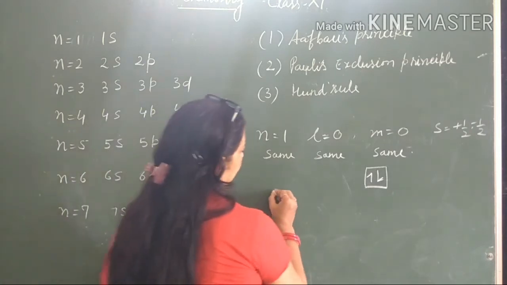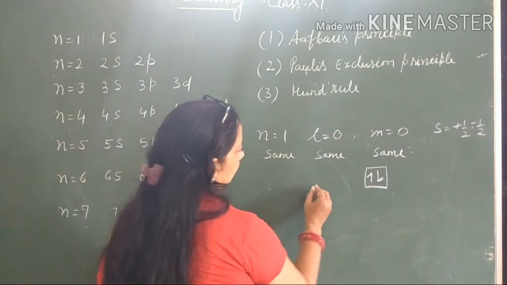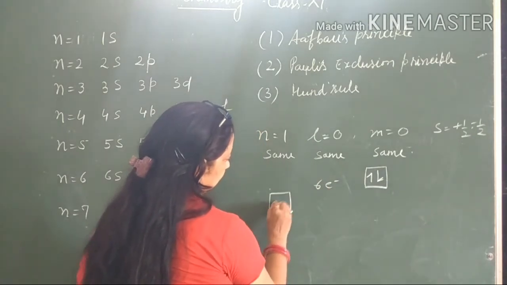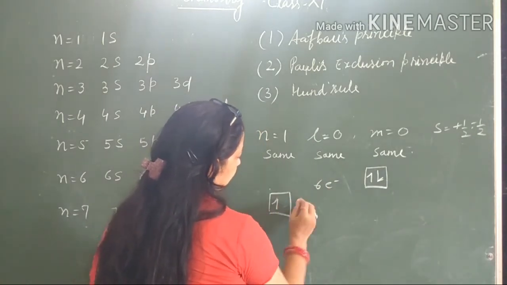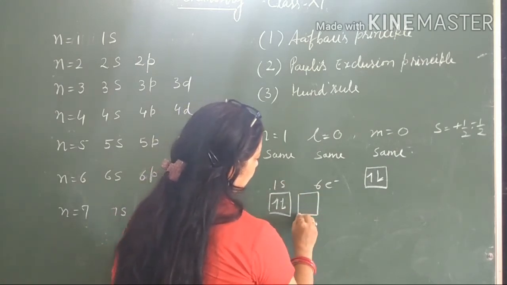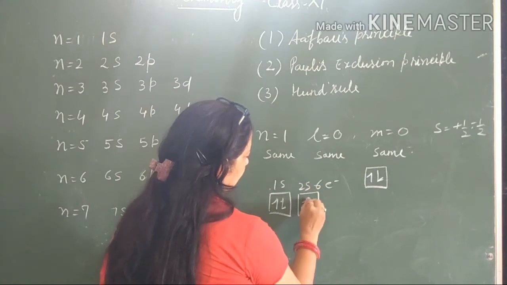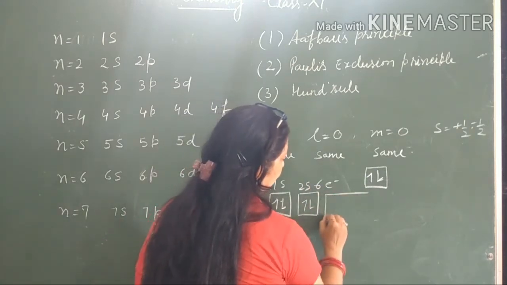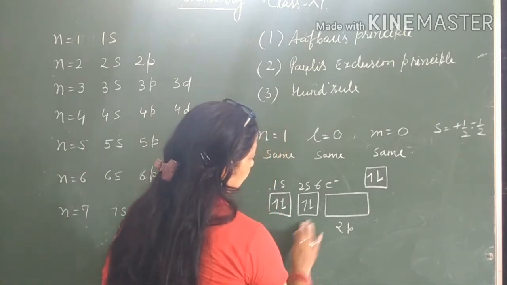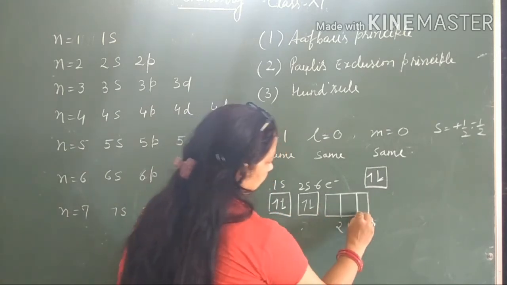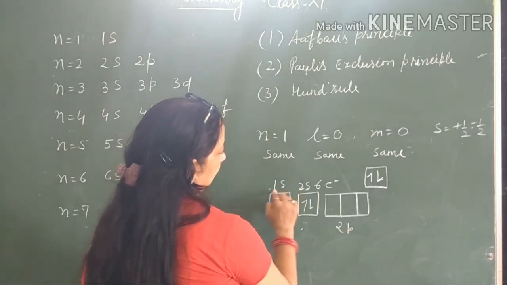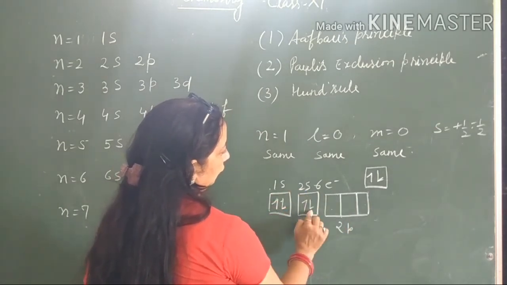So, for example, if we have 6 electrons, then 1s, 2s, 2p. The p subshell has 3 orientations, so there are 3 orbitals in the p subshell. 2 and 2, that is 4.